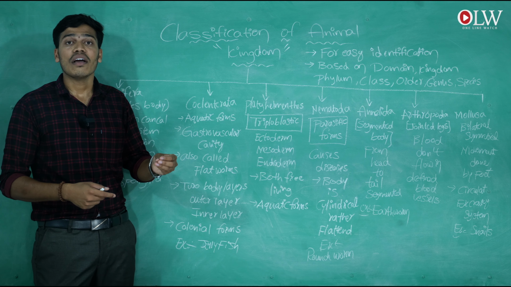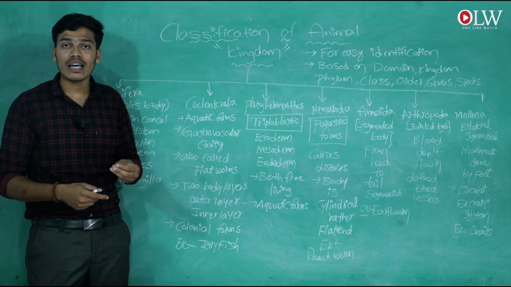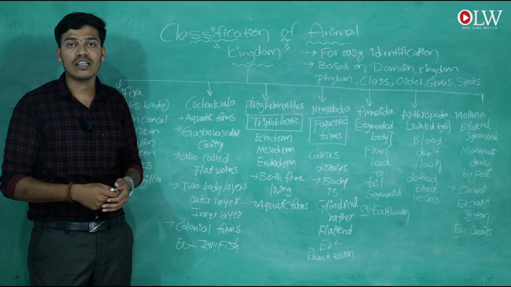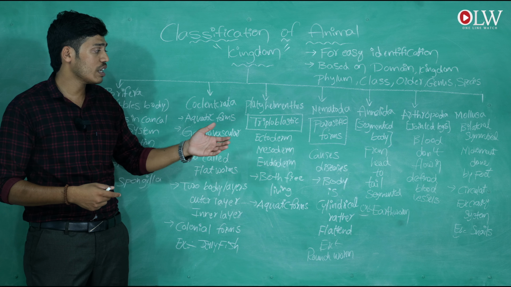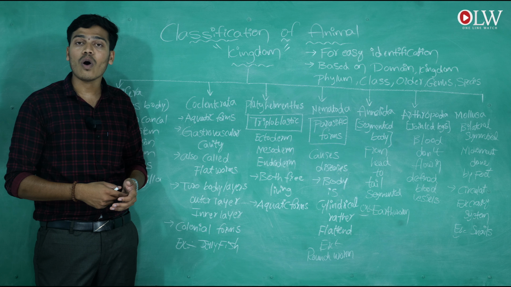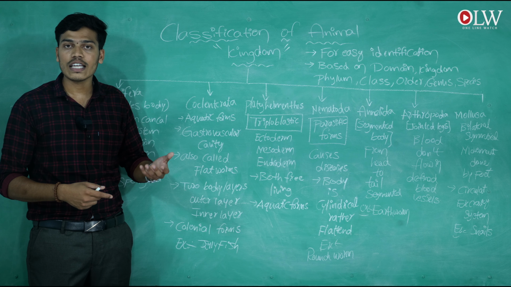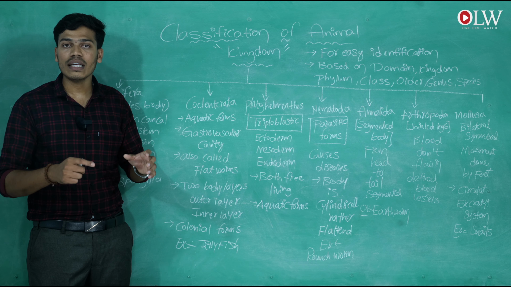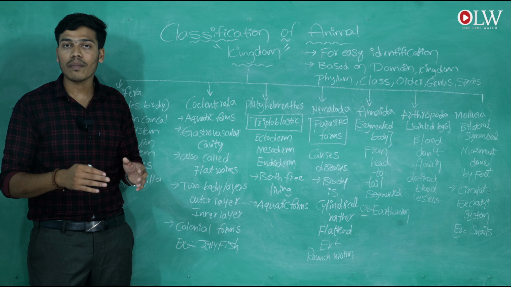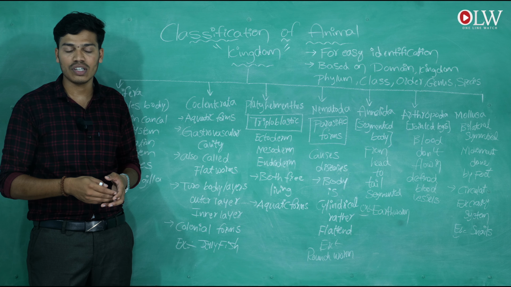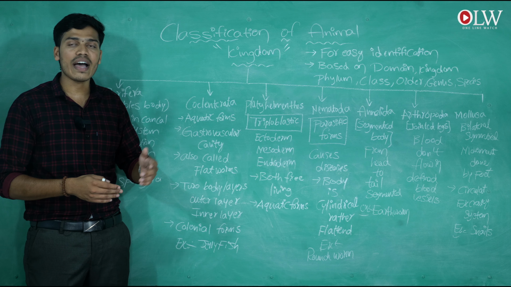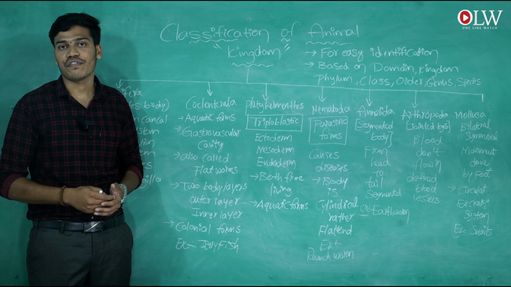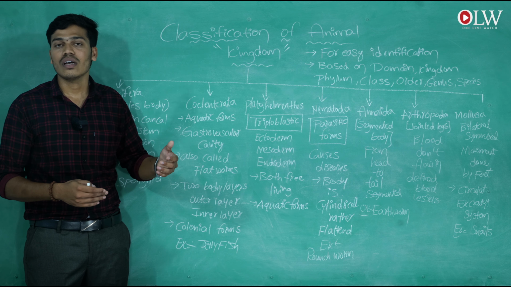They are free living organisms. Another characteristic of echinodermata is that their body is hard. When we touch an echinoderm, the body is completely hard. The example of echinodermata is starfish.